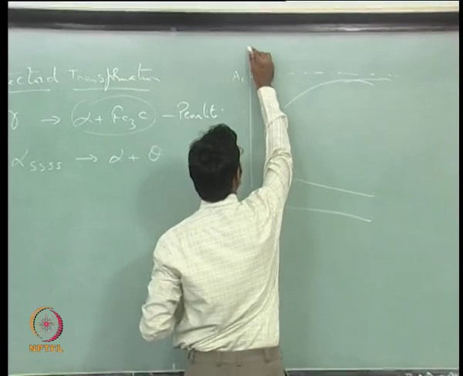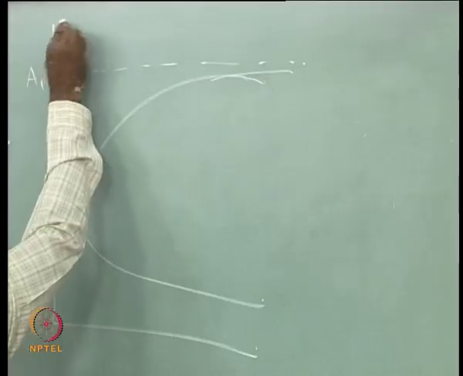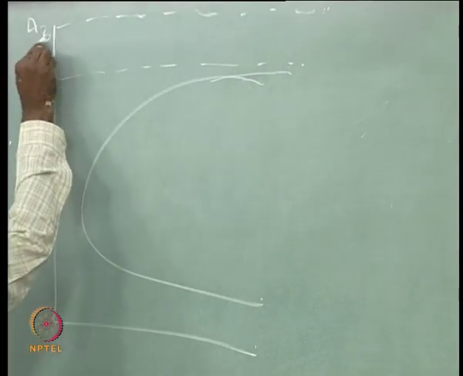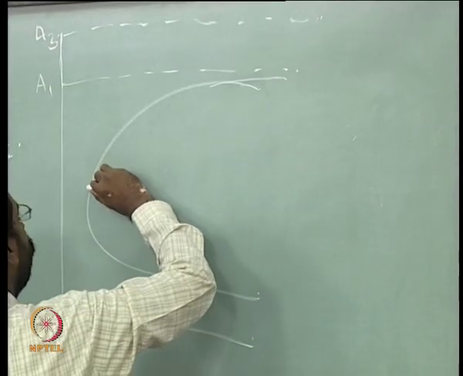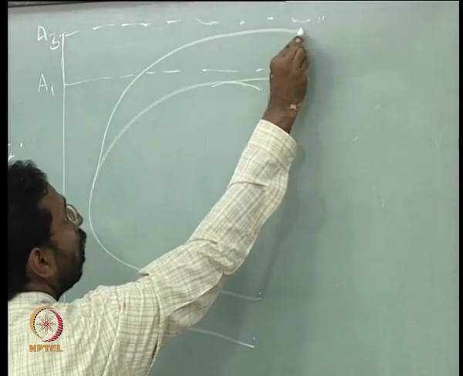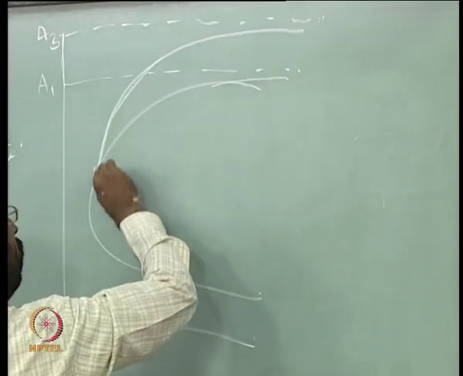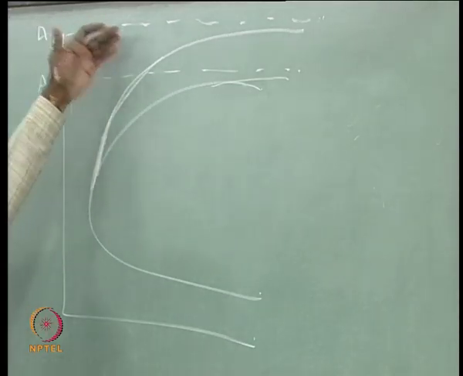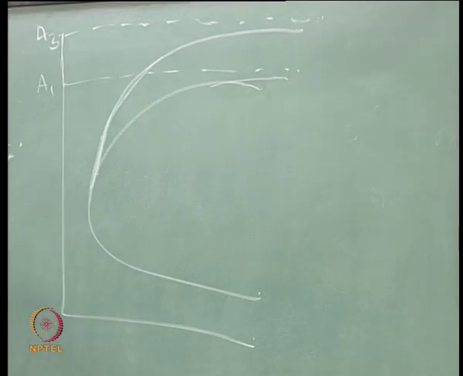So, you have another temperature which you can call A3, for example in a hypoeutectoid, and then you can observe another additional curve that comes in, and that is related to the formation of what?